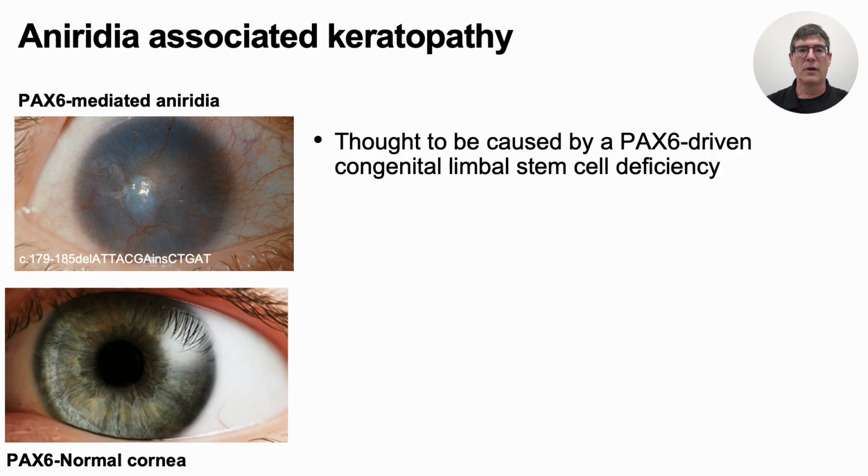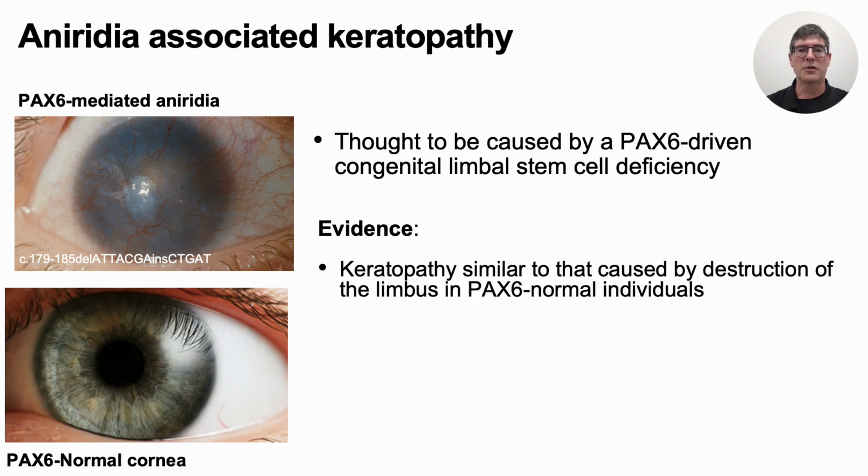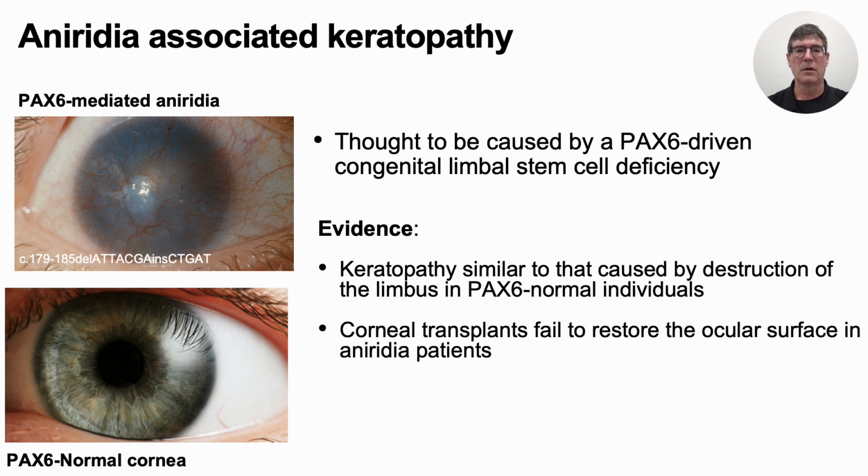The idea that aniridia-associated keratopathy was caused by a limbal stem cell deficiency originated with the results from the clinic and was based on 3 lines of evidence. First, the keratopathy appeared similar to that caused by the destruction of limbus in PAX6 normal individuals.